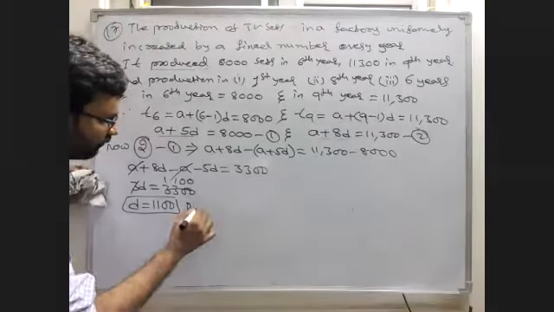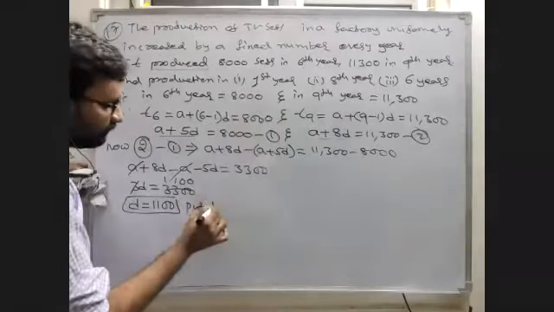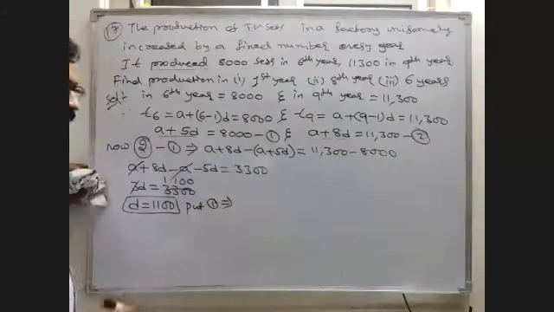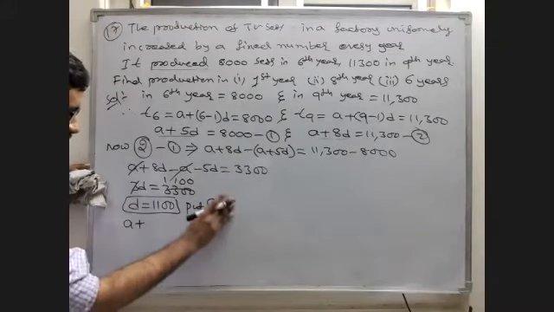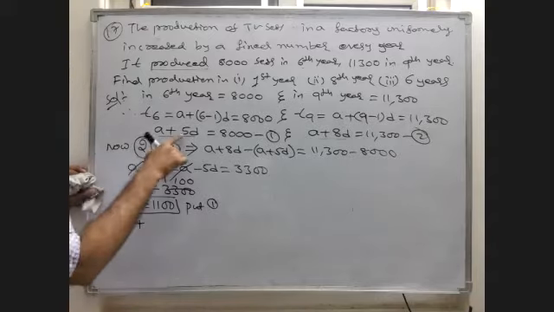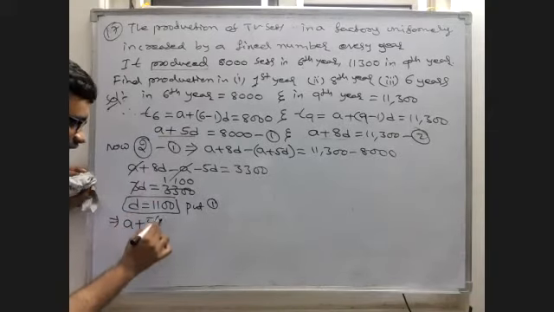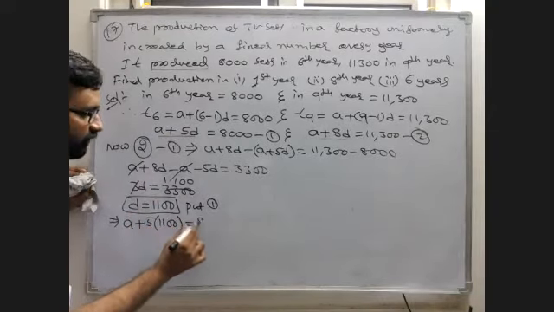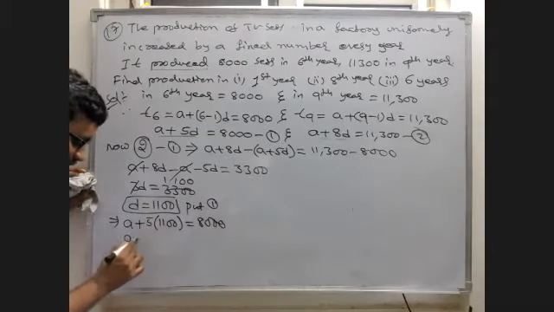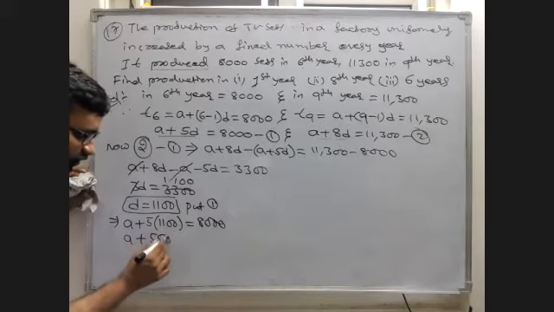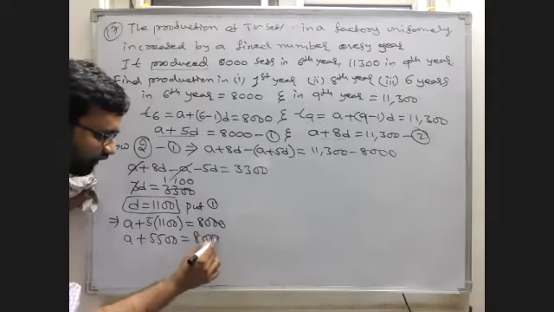So D we got, put in equation number 1. Then you will get A plus 5 into D, 1100, is equal to 8000. Now, 5 into 1100, A plus 5500 is equal to 8000.